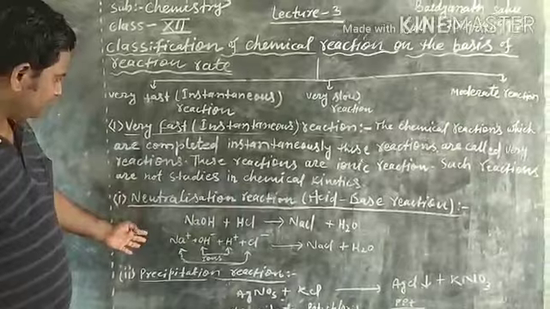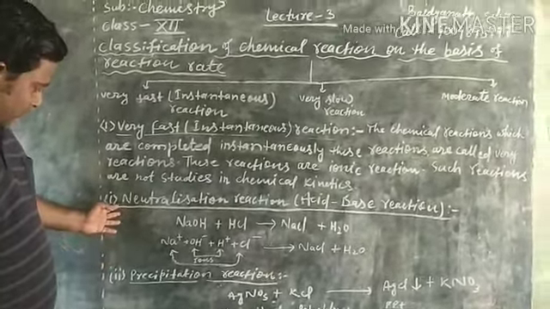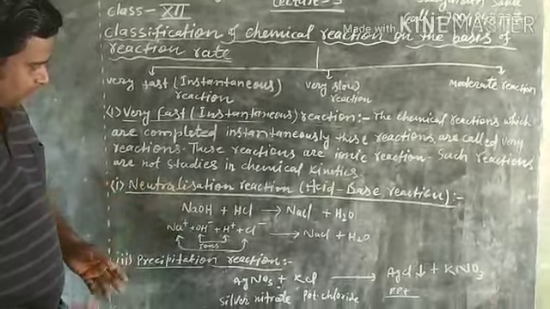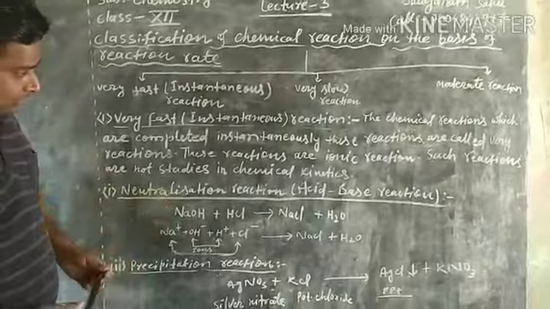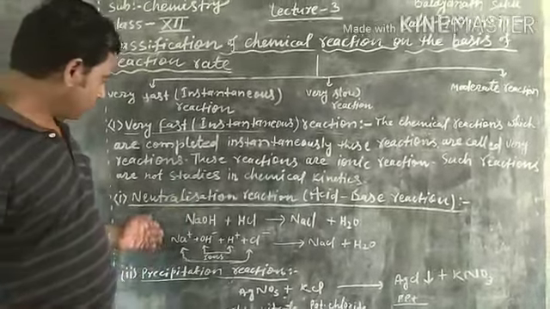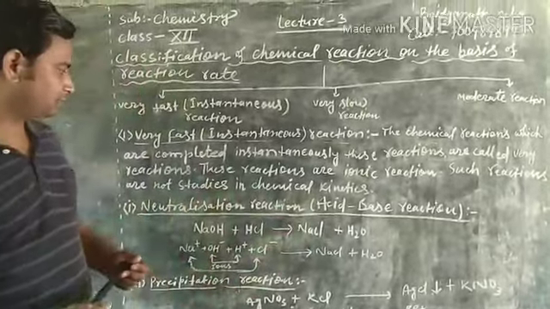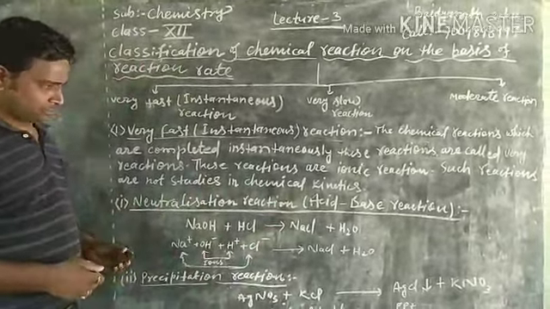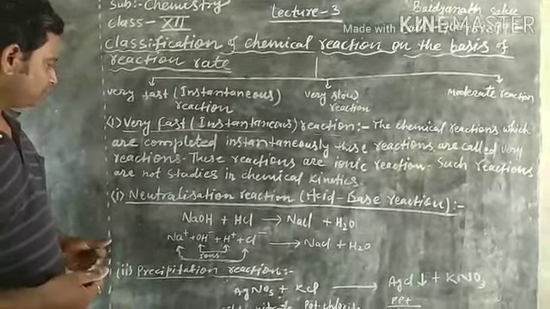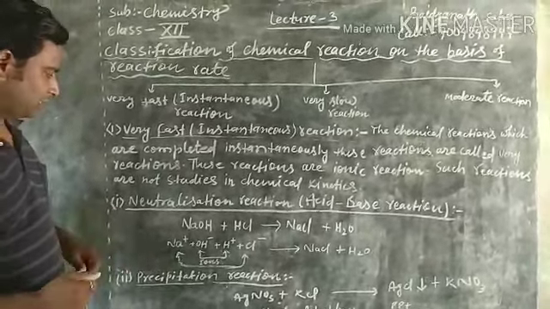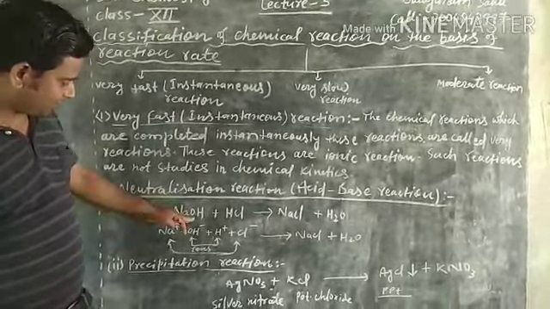These are the examples of very fast chemical reactions. For example, neutralization reaction. You know neutralization reaction very well from your earlier classes. Neutralization reaction means reaction between acid and base. When acid and base react, then salt is formed. This is called neutralization reaction. Here, aqueous solution of NaOH.